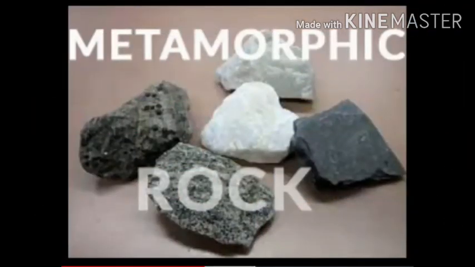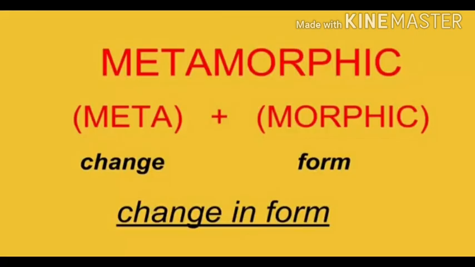Next, metamorphic rocks. The basic meaning is change in form. What happens? Igneous rocks and sedimentary rocks, when they change their form due to heat and pressure, what gets formed is metamorphic rocks. For example, the clay becomes slate.